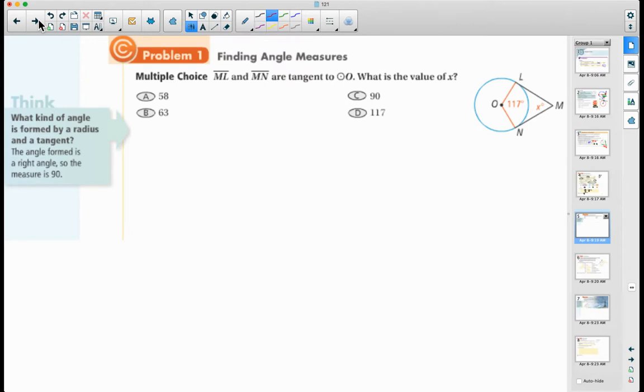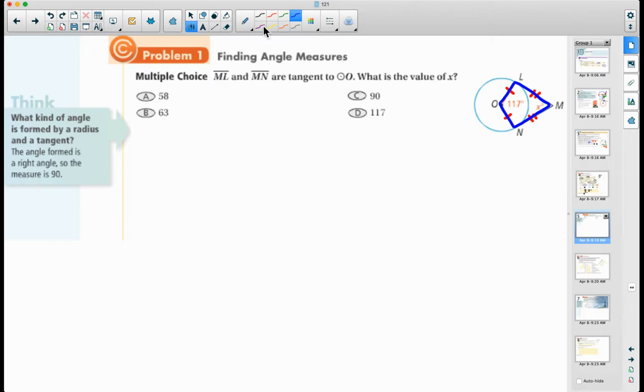Okay, so here I have two radii and I have two tangents. So I have these two are congruent to each other, and then since I have tangents, those two are congruent to each other. So actually, what kind of figure is that quadrilateral right there? That's a kite, isn't it? All right, that is a kite.